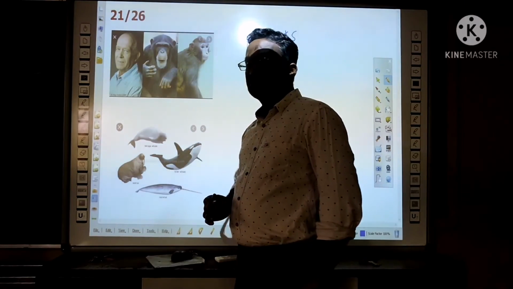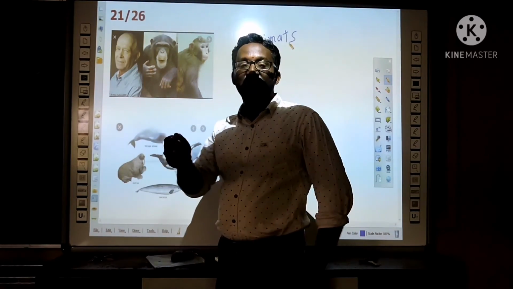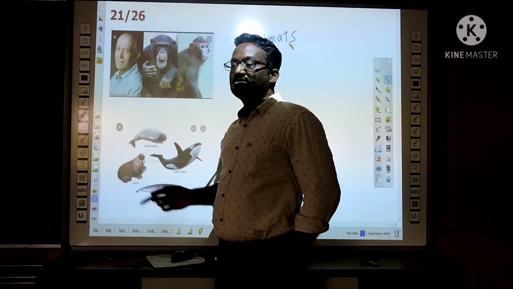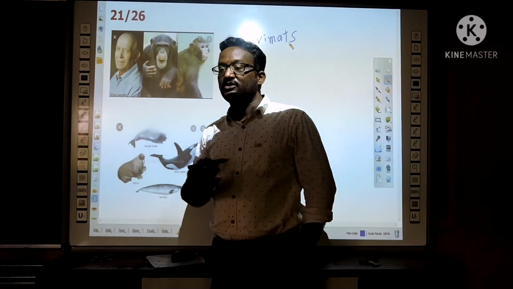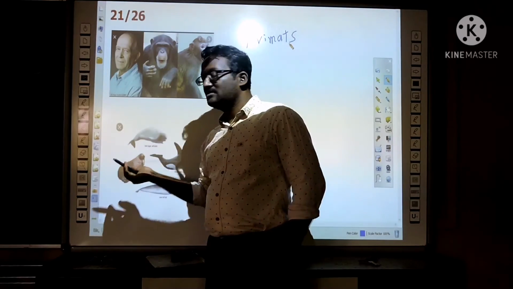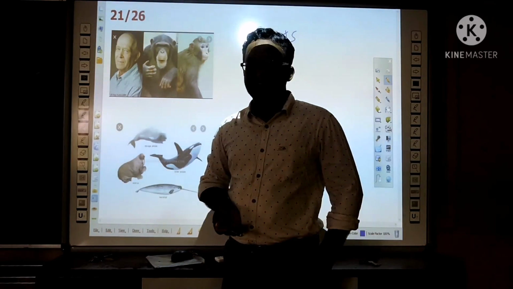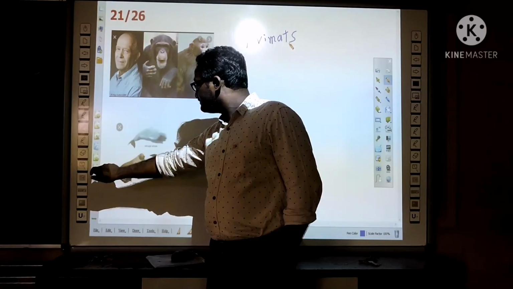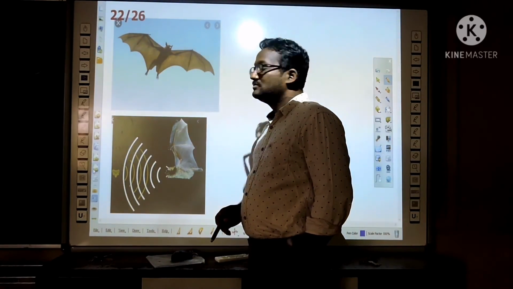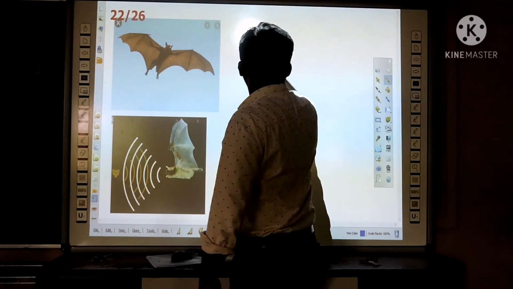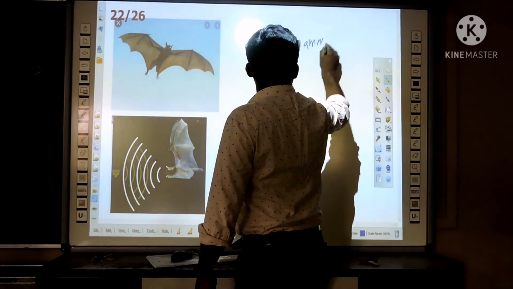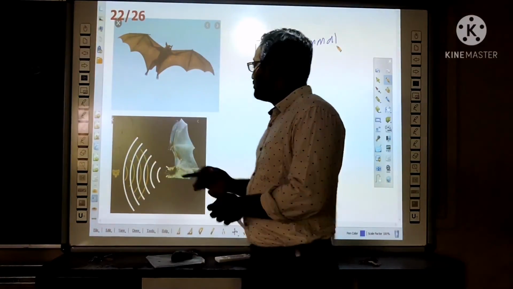And marine mammals, the whales and dolphins are usually thought of as fishes, but they are mammals. Some marine mammals have the hair also on their body. The whales, dolphins, these all belong to marine mammals. And next one, the flying mammal.